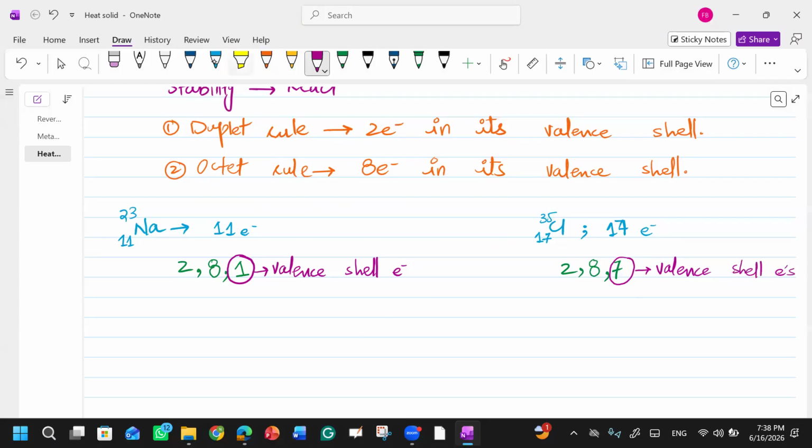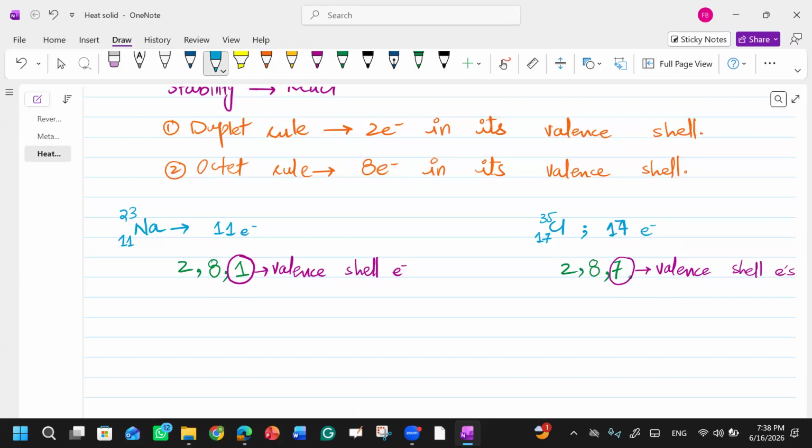Now, which rule are chlorine and sodium following, duplet or octet? Look at the sodium valence shell: there is 1 electron. Is it following the duplet or octet rule? No, it is not. What about chlorine?